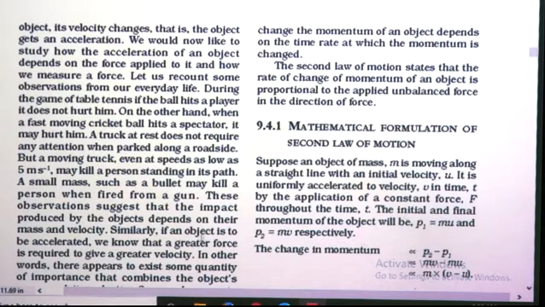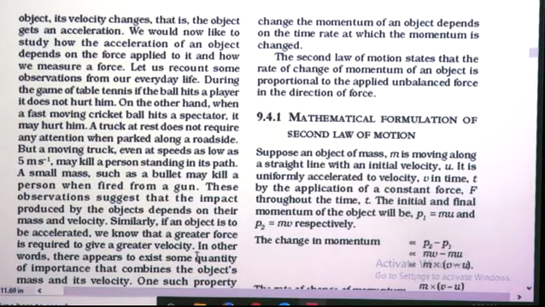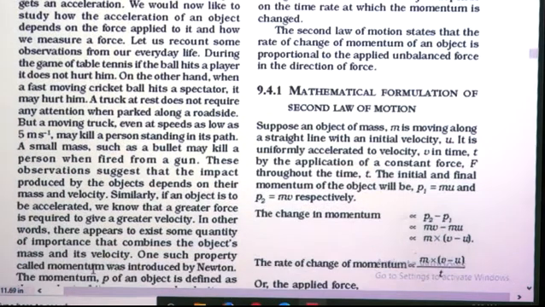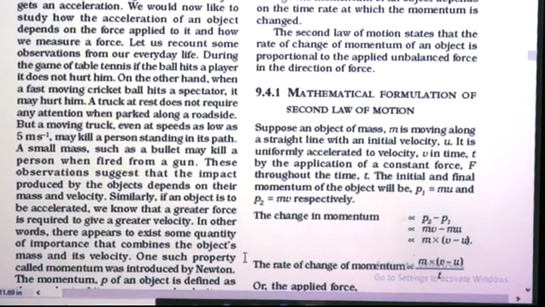Similarly, if an object is to be accelerated, we know that a greater force is required to give a greater velocity. In other words, there appears to exist some quantity of importance that combines the object's mass and its velocity.